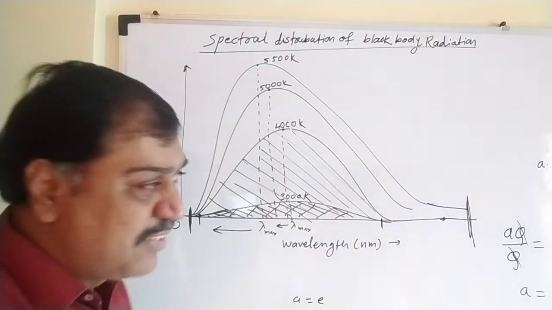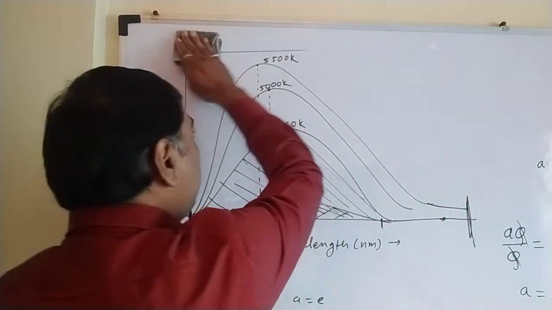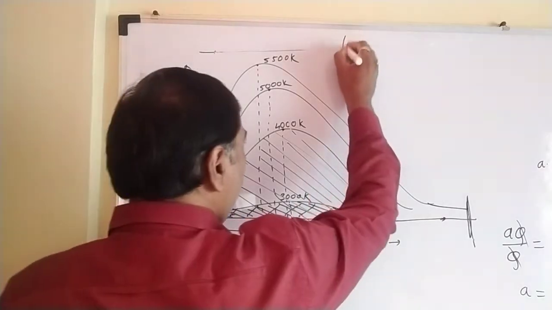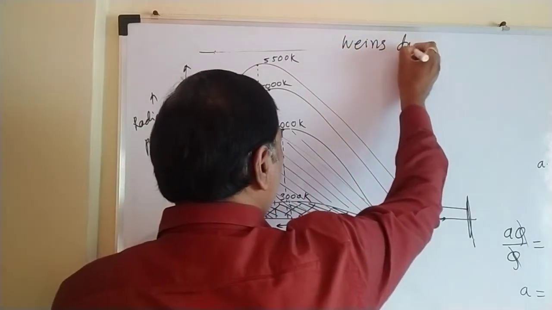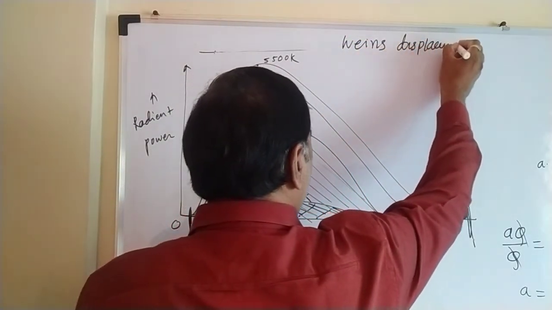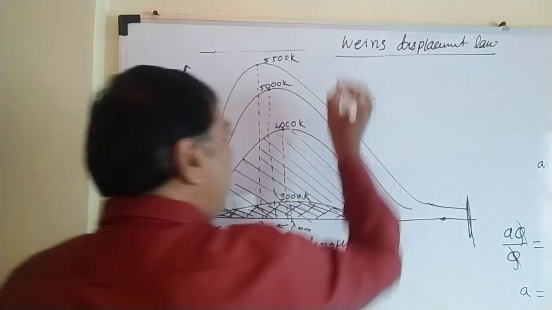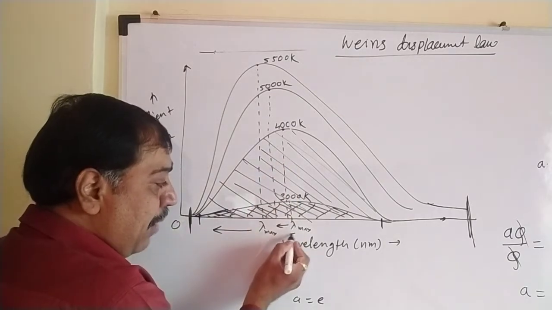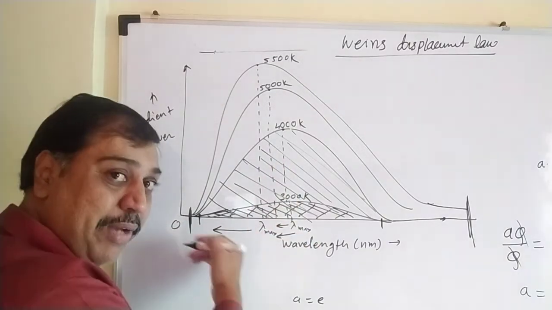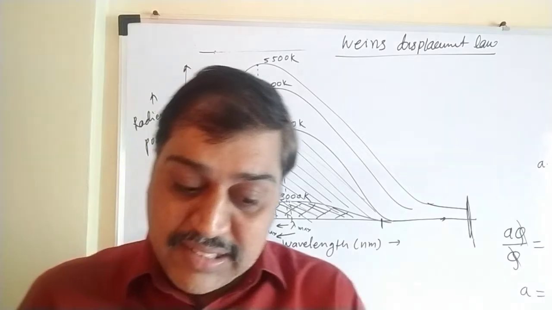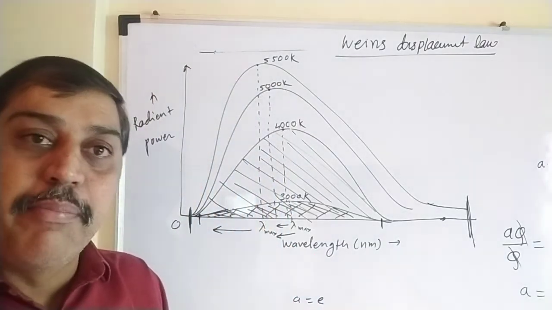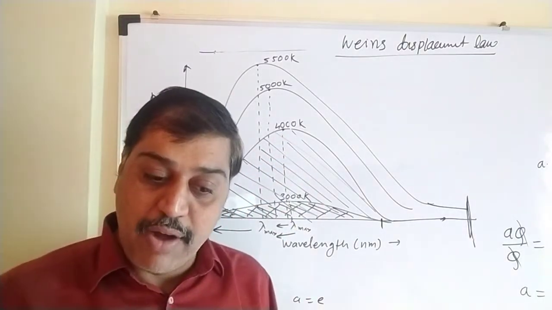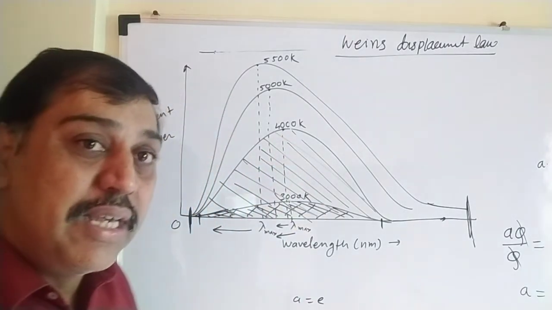Now let's go to the next, Wien's displacement law. What exactly is Wien's displacement law related to? Wien's displacement law is related to the same diagram. So let's start Wien's displacement law. As it is Wien's displacement law, there must be a displacement. Displacement of what? As temperature increases, lambda max is displaced, shifted to this side, and that is said to be Wien's displacement law, which says that the wavelength for which radiant power emitted is maximum is found to be inversely proportional to temperature.